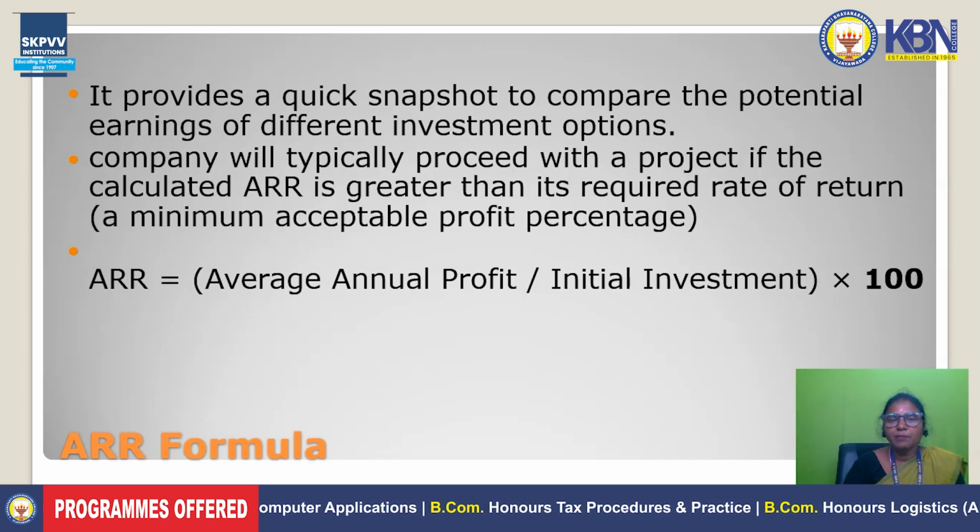The company will typically proceed with a project if the calculated ARR is greater than the required rate of return, which means the minimum acceptable profitability percentage. We accept the project with the higher percentage. The ARR formula is average annual profit divided by initial investment, multiplied by 100, expressed as a percentage.